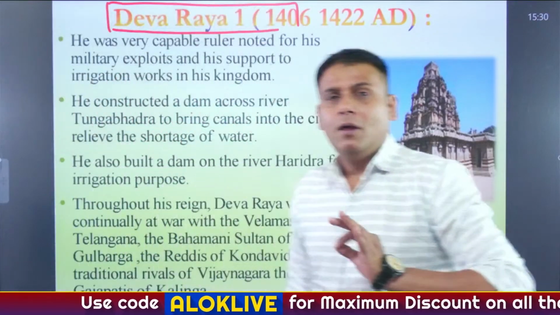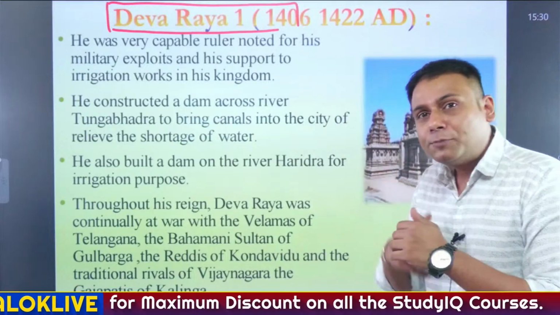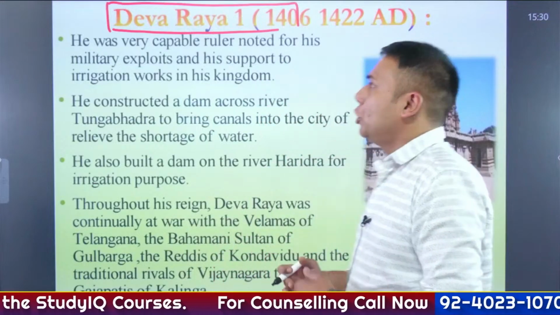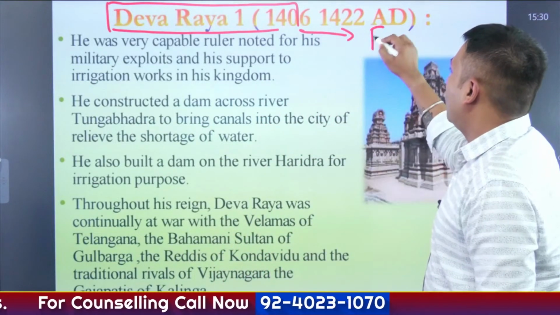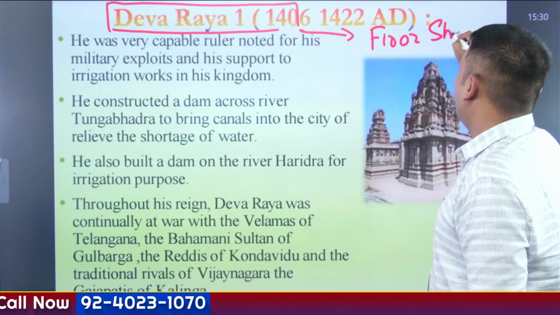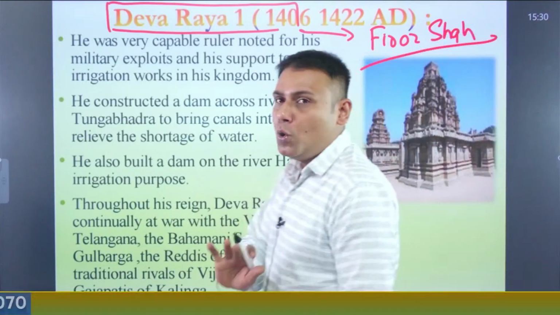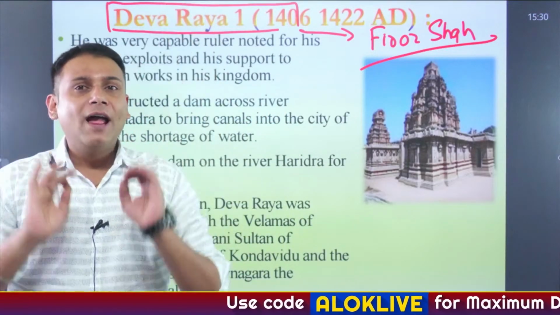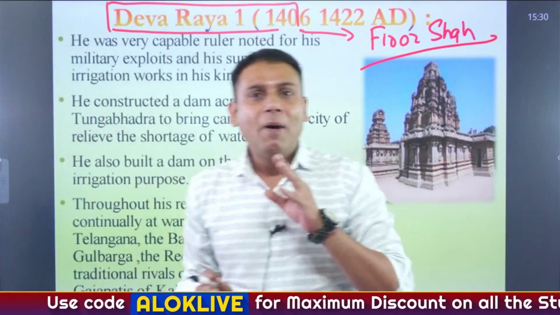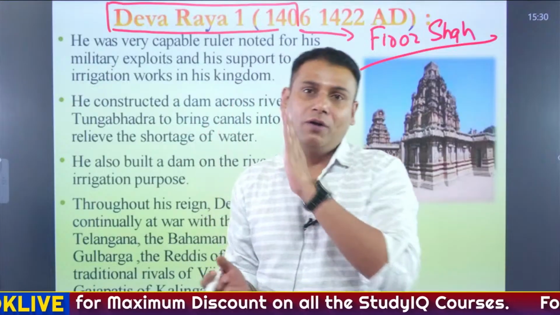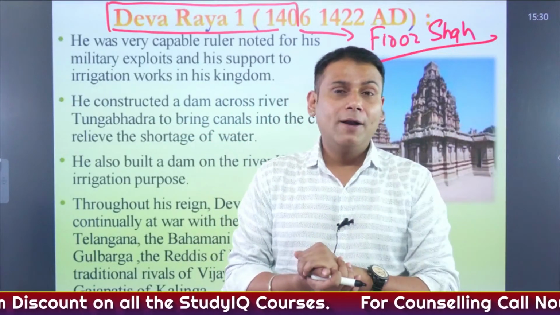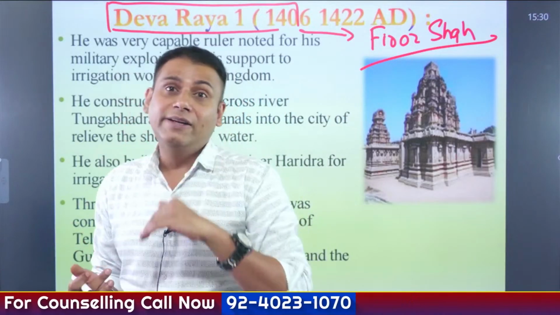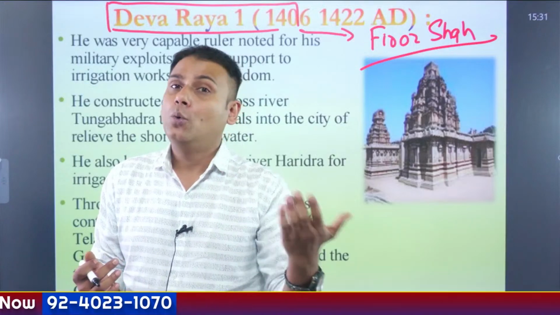Now listen to me. Deva I directly came into conflict with another person whose name was Tajuddin Firoz Shah. And who was Tajuddin Firoz Shah? He was one of the rulers of the Bahmani Sultanate. Now, Deva I, let's understand about him. Apart from falling into conflict with Firoz Shah, losing many territories and after that regaining them, he had also done very important works.